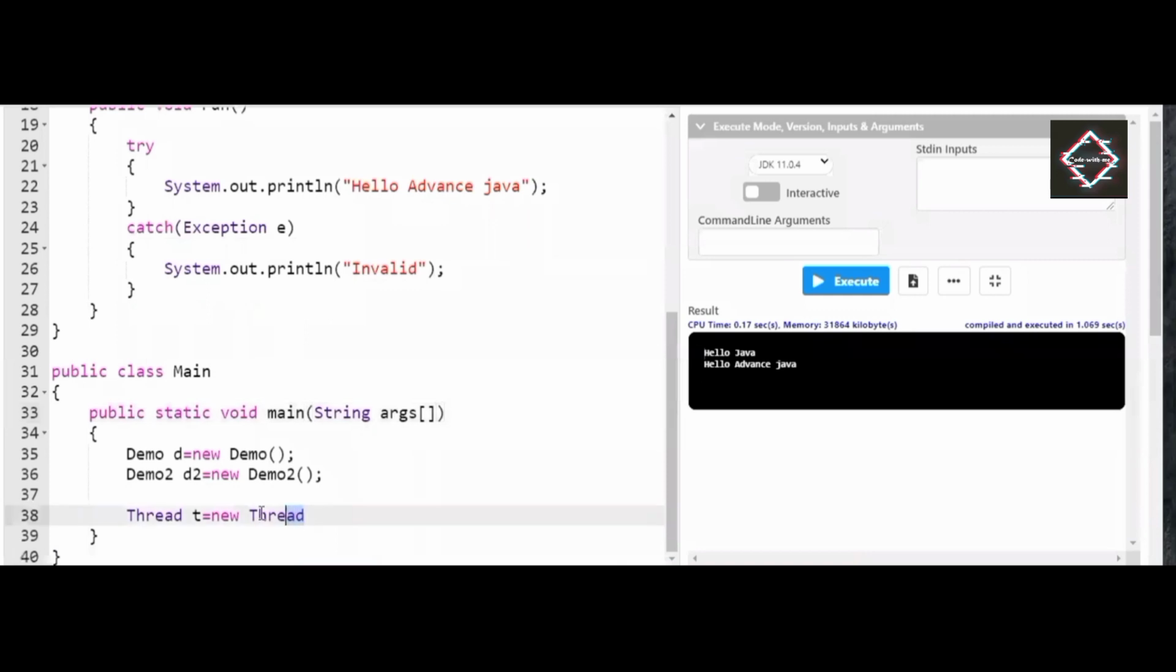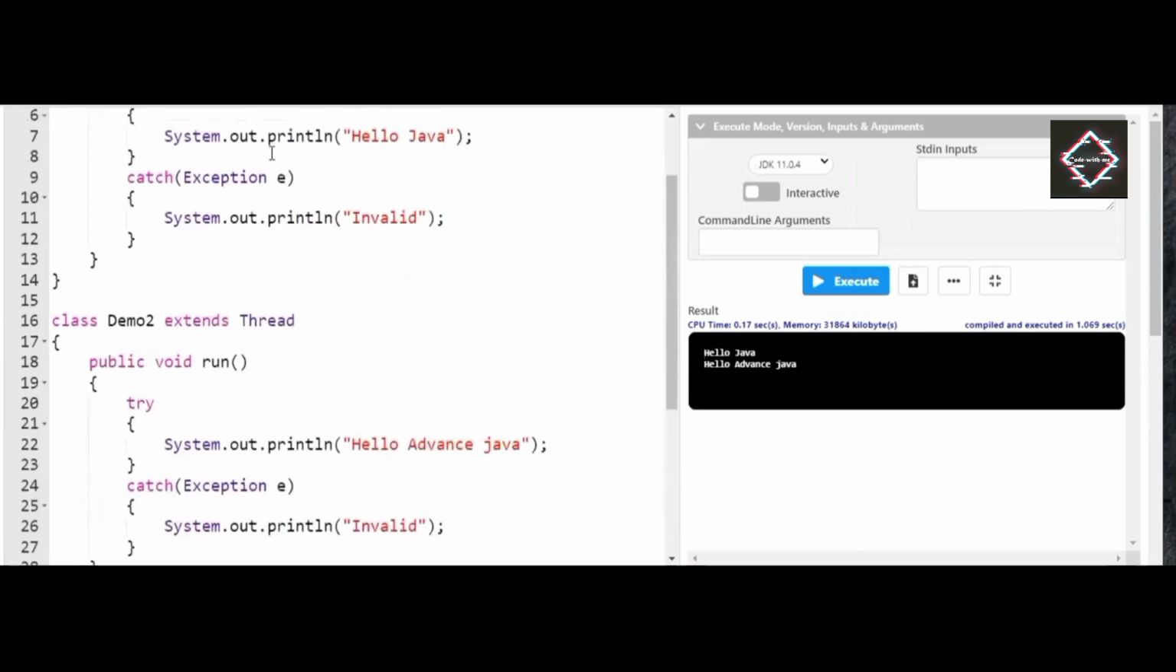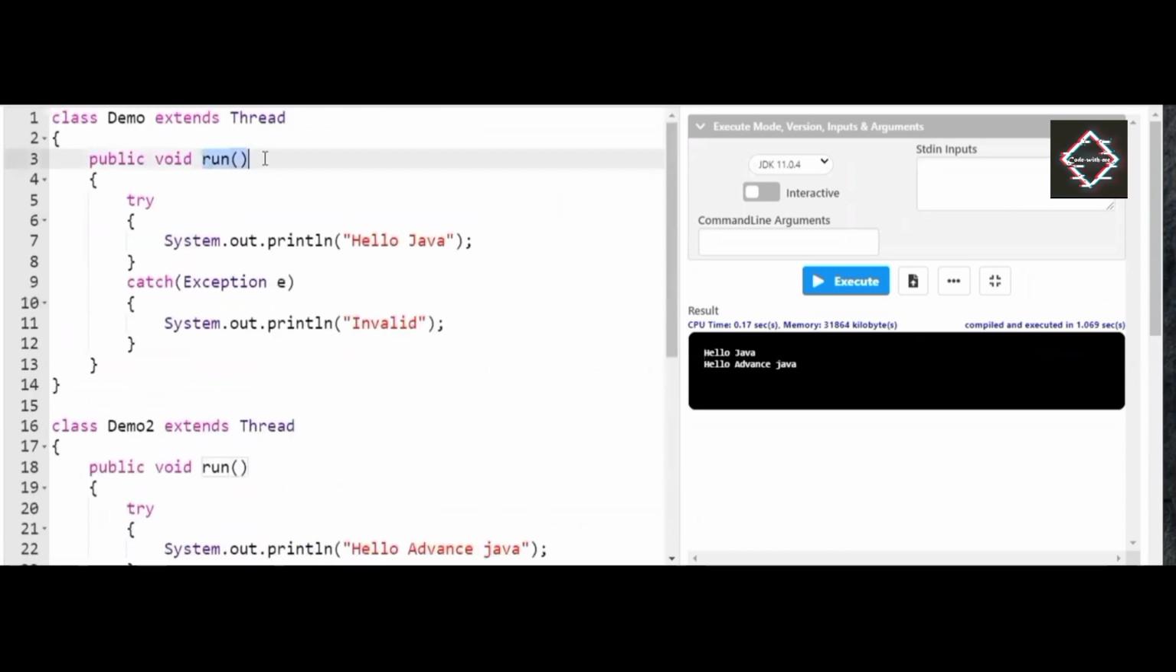So you can clearly see here, I have made use of objects. Now what I will do, friends, I'll be making use of d dot start. Instead of directly running the run method, I'll just start the thread: d2 dot start. Clearly see here, there is no method called start in here. There is only public void run in demo class and public void run in demo2 class.